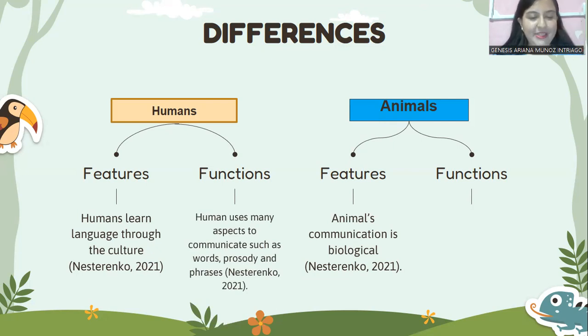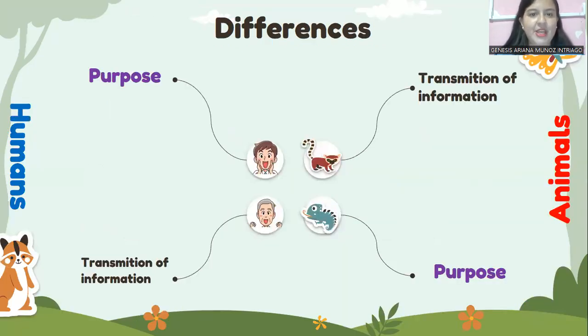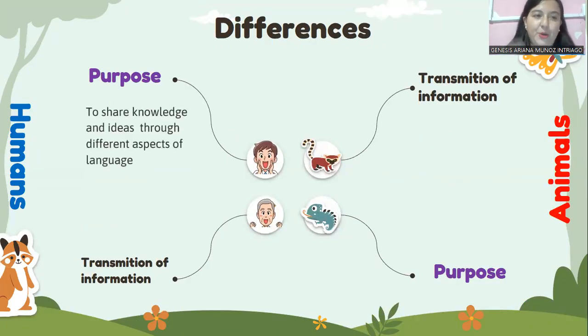And humans' language functions. Humans use many aspects to communicate, such as words, prosody, and phrases, and all the aspects that I mentioned at the beginning. While animals communicate through sounds and by using their body, as we said before, to transmit messages. Now, let's talk about the purpose again.